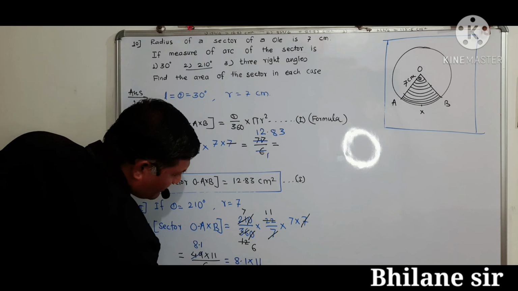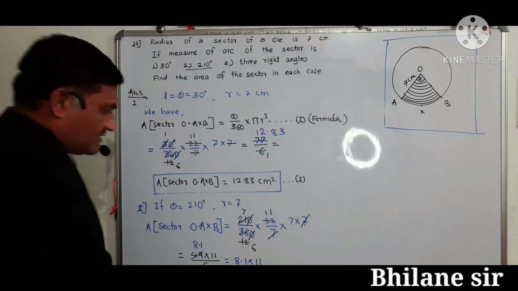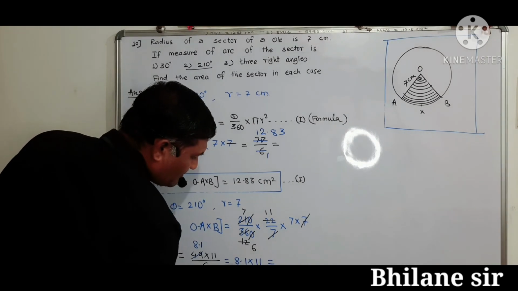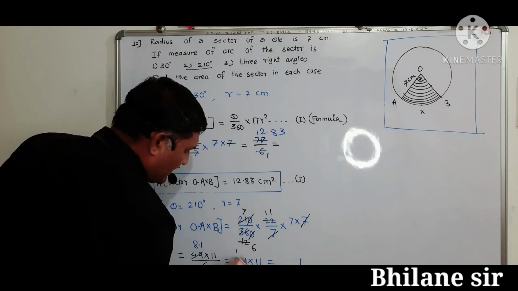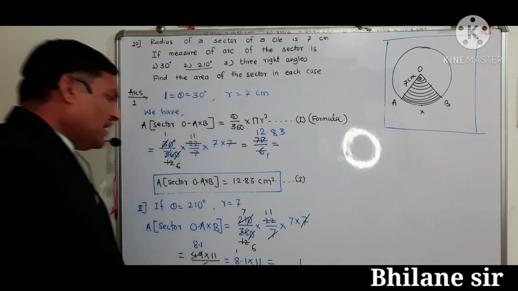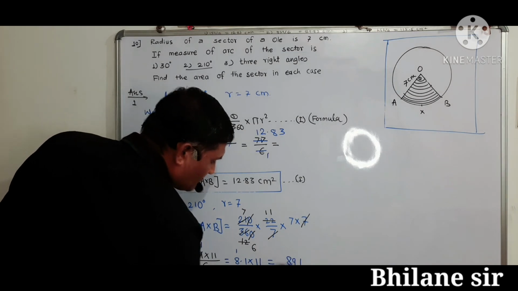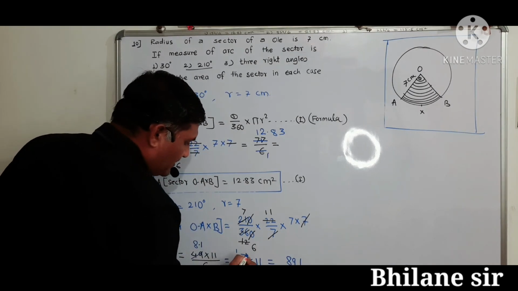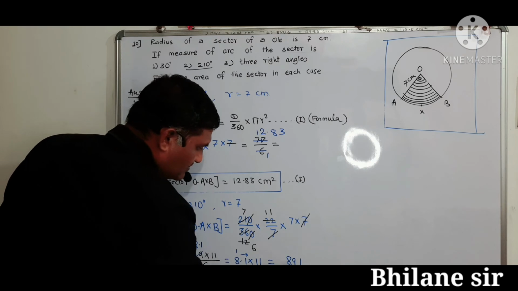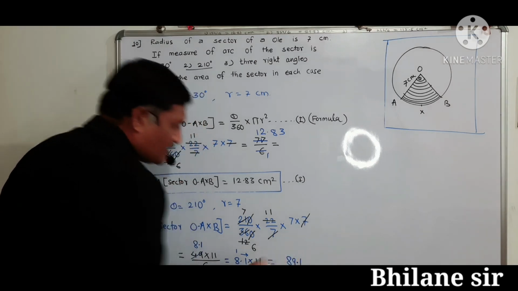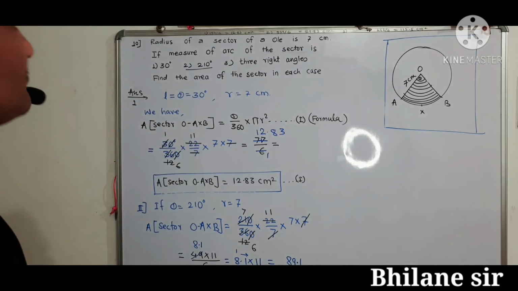That is 8.1 into 11. Then is equal to 11 1s are 11, 11 8s are 88. 89. 1 plus. Point 1 here 1, that is 89.1.